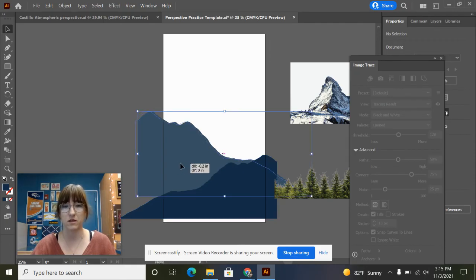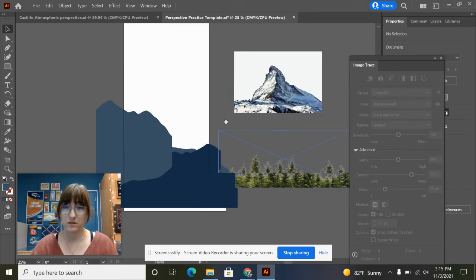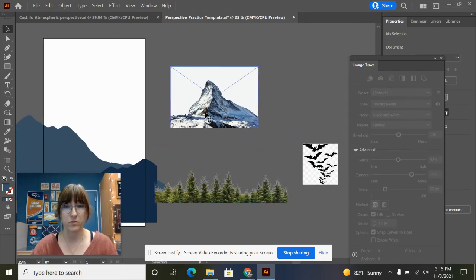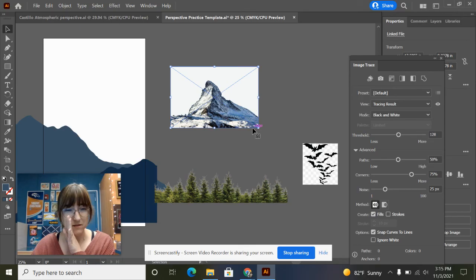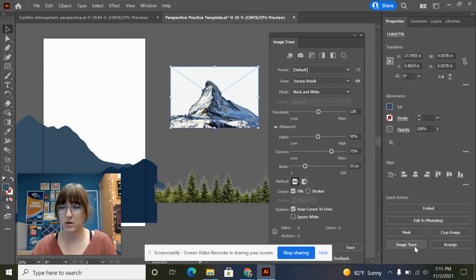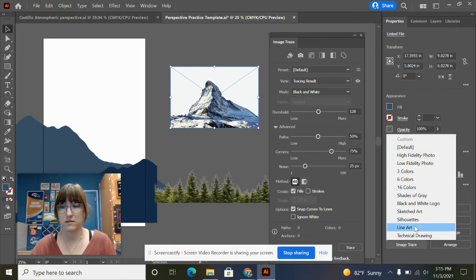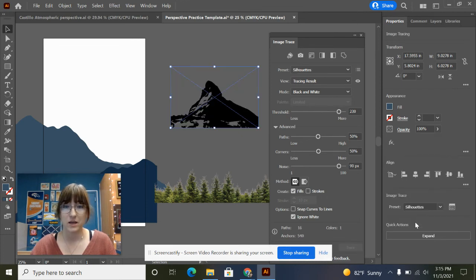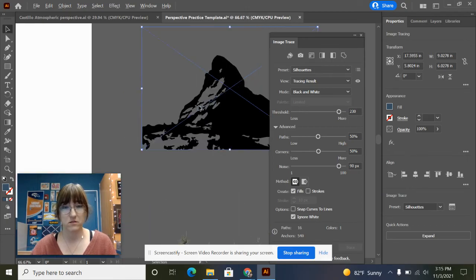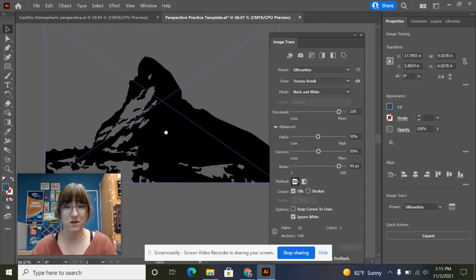Okay, so here's our two mountains. And the next mountain is going to be the other image that I gave you. Does anybody recognize this mountain? It's from Disneyland. It's the Matterhorn. Okay, anyways, with the Matterhorn selected, we're going to again click on image trace. We're again going to select silhouette. And you'll notice that we have holes in our mountain.